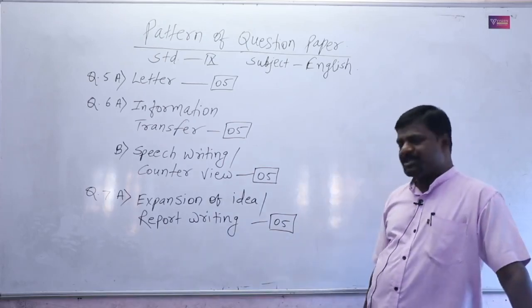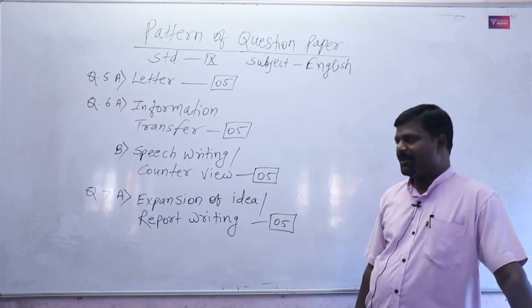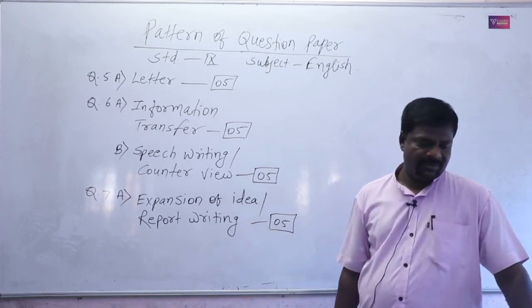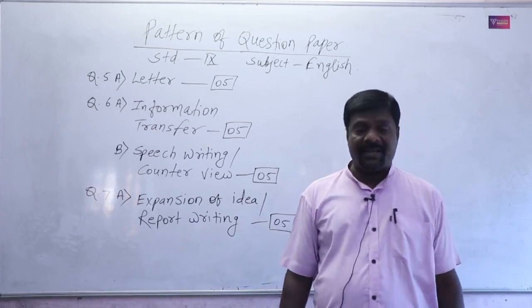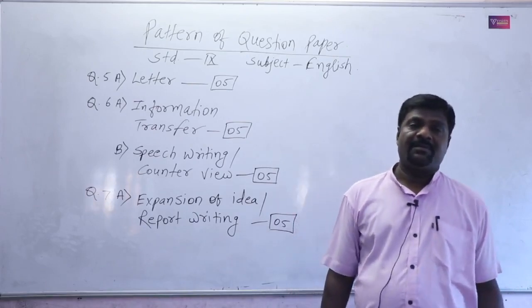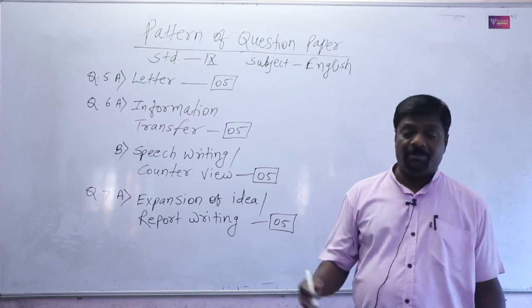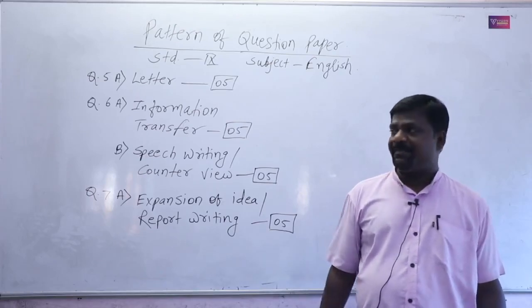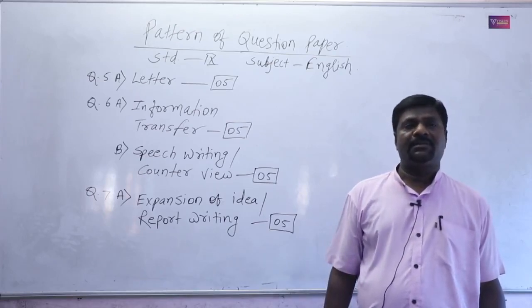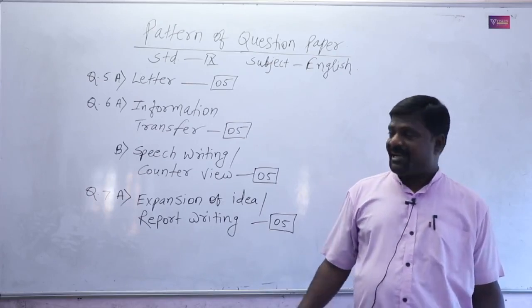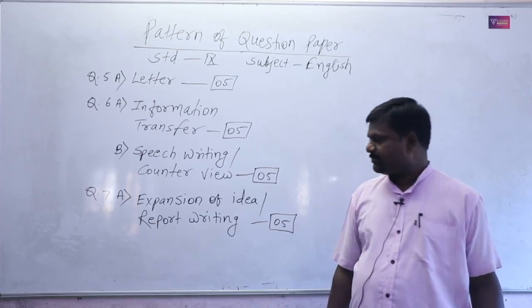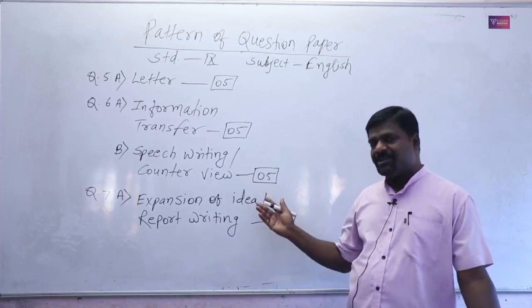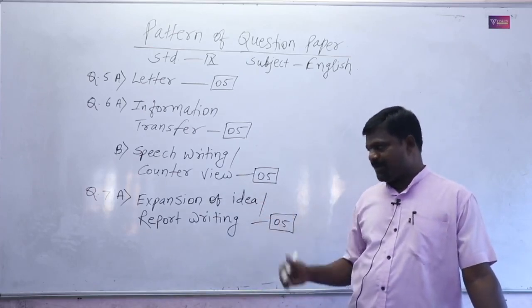It has rules, because report writing includes name of place, date, line, then the middle paragraph and the end paragraph. So it is a question like that. We have to write expansion of idea or report writing.